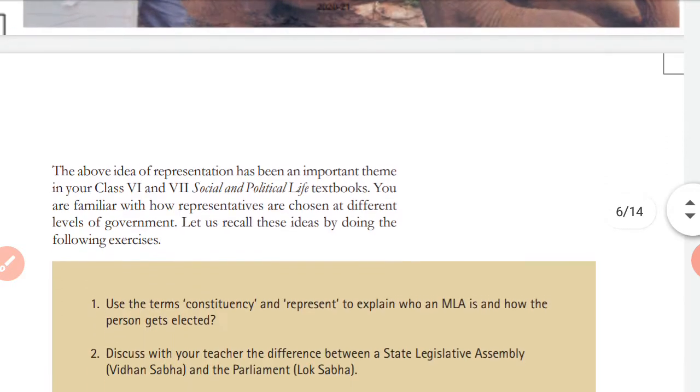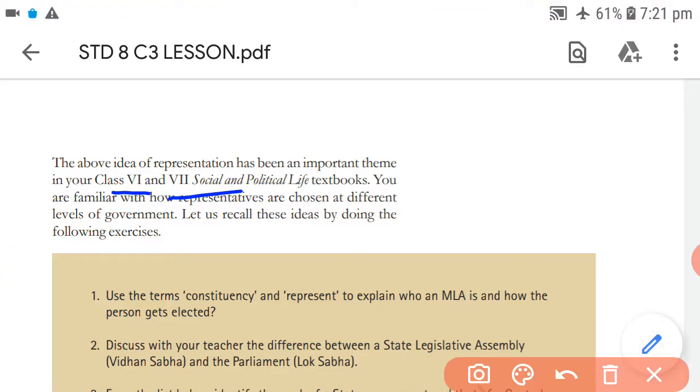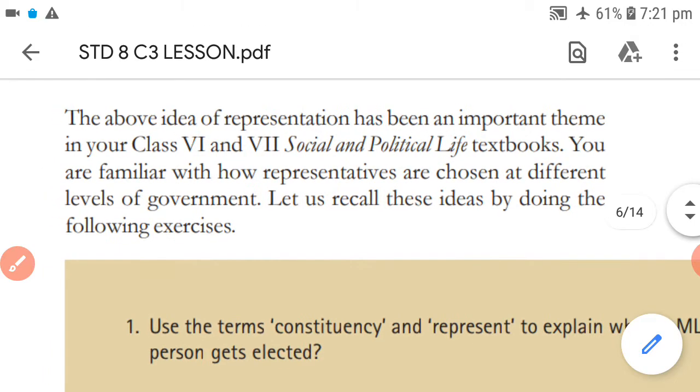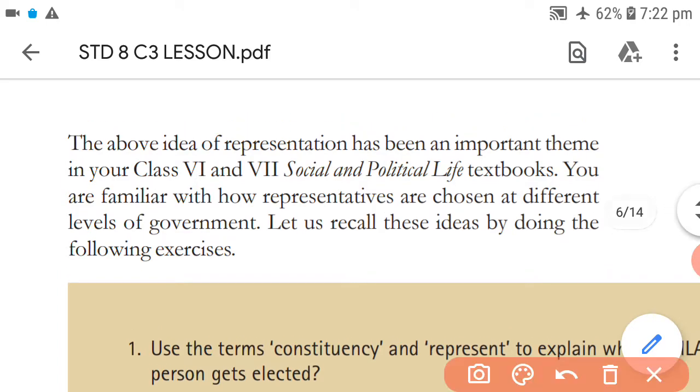The above idea of representation has been an important theme in your class 6th and 7th. In 6th we have studied about the village level, means rural level, local level. We have seen that, starting from the Gram Panchayat up to Zilla Parishad. In 7th we studied about the state government, and this year in 8th standard we are studying about the parliament, that is the central level of the government. So you are familiar with how representatives are chosen at different levels of government. We have already seen all these levels.